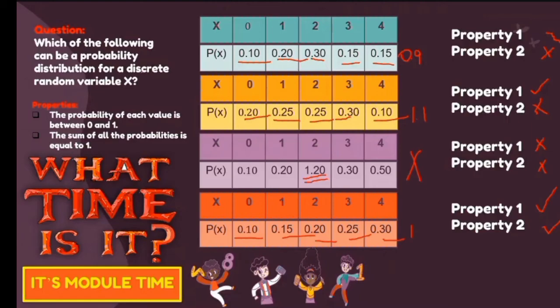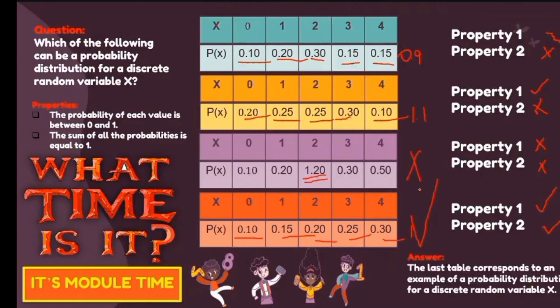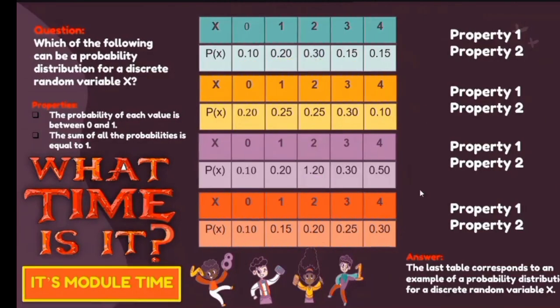So for this part, ito yung magiging sagot natin. Itong letter D or yung fourth distribution natin. So for this given part, the last table corresponds to an example of the probability distribution for a discrete random variable x. So you have to consider the properties.